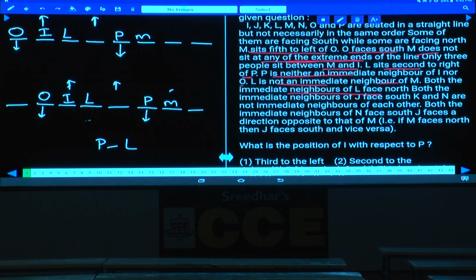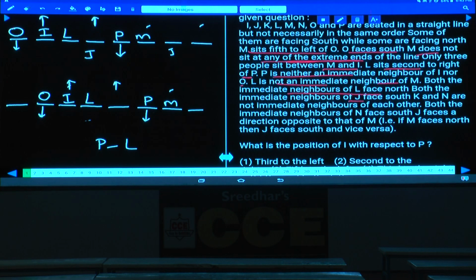And both the immediate neighbors of J face south. Immediate neighbors of J are facing south. Then can J be at this place? Can J be here or not? If J is here, then yes, P and L can face towards south. There is a possibility. Then can J be at this place? If J is here, these 2 persons can face towards south. There is a possibility. Hence, there are 2 possibilities for J.